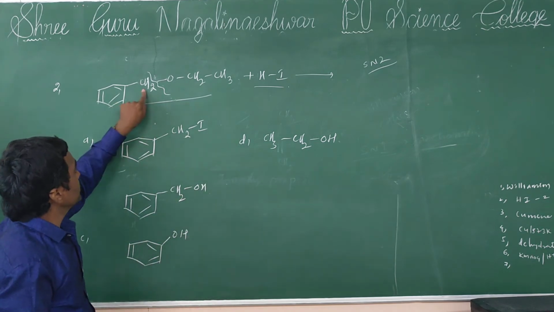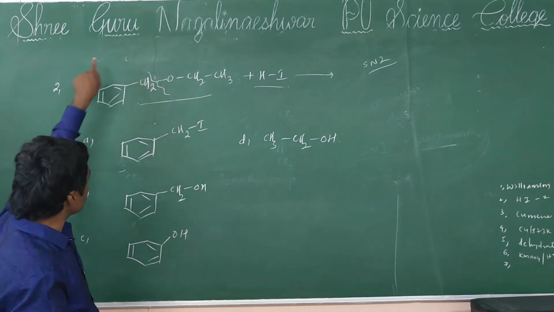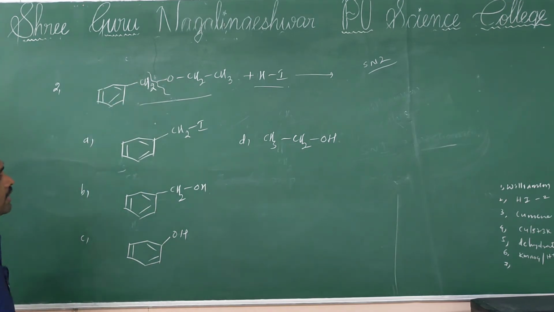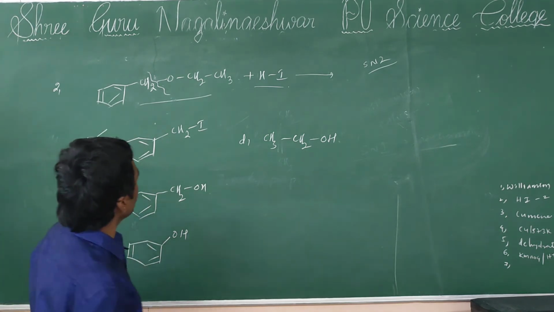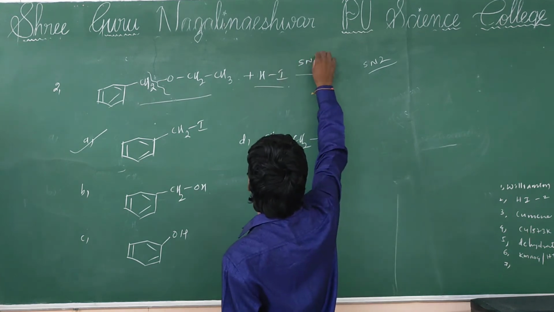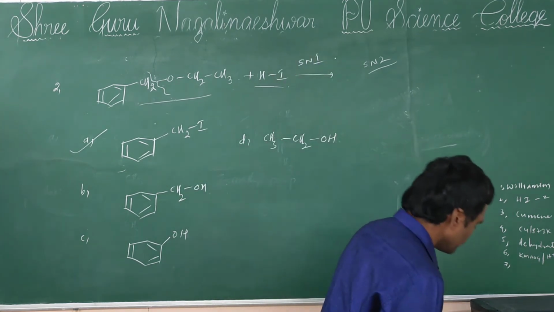Why? Because in this reaction the benzyl carbocation is more resonance stabilized. So that's why the answer is A, benzyl iodide, it will be formed according to the SN1 mechanism. Okay, right.